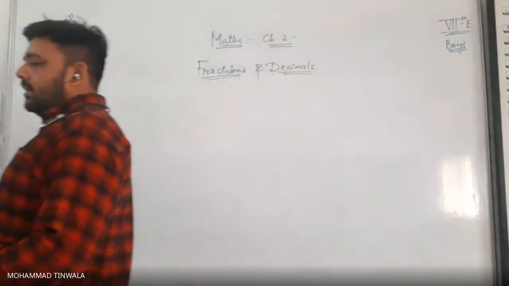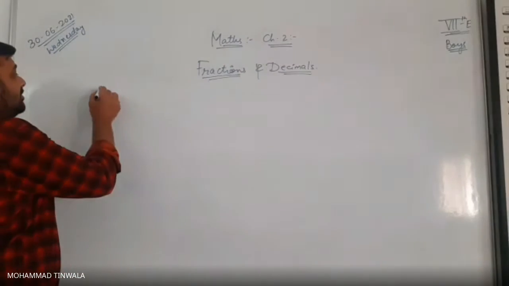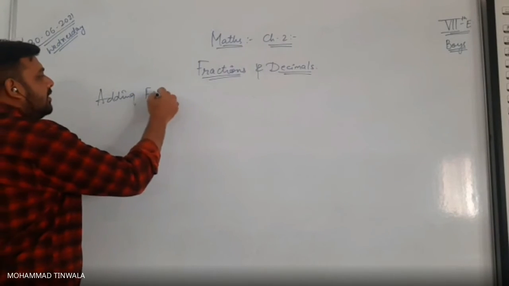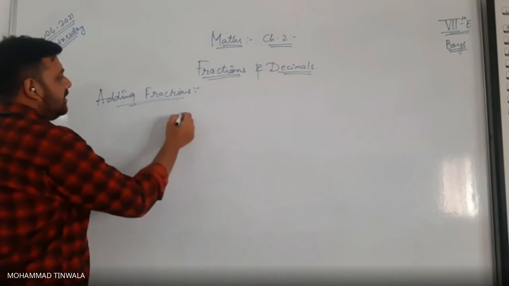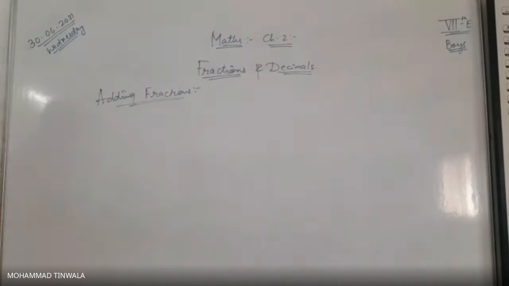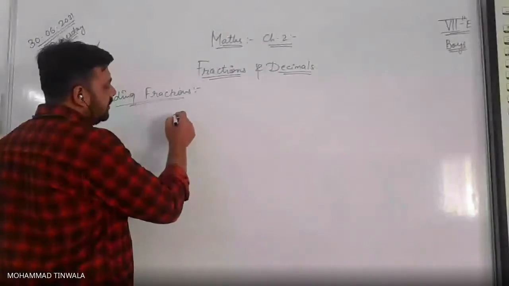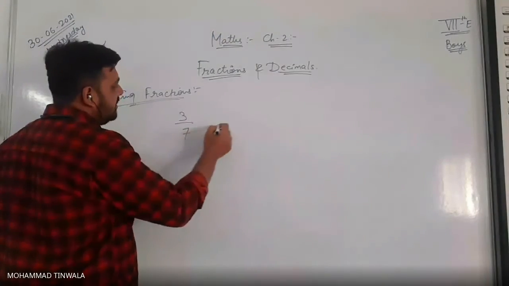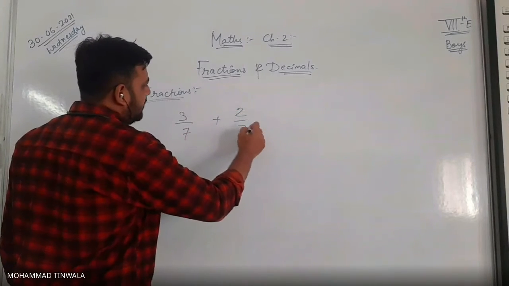Now, addition of fractions. Adding fractions. Chalo, first thing. Let us go with 3 upon 7 plus 2 upon 7.